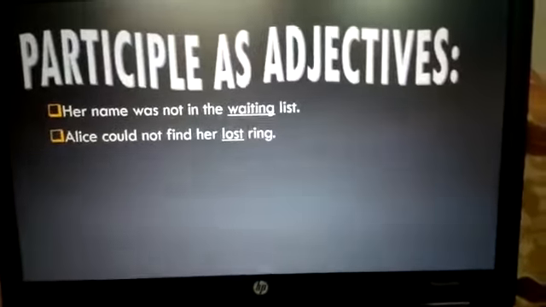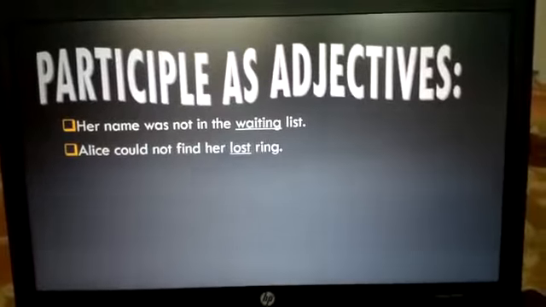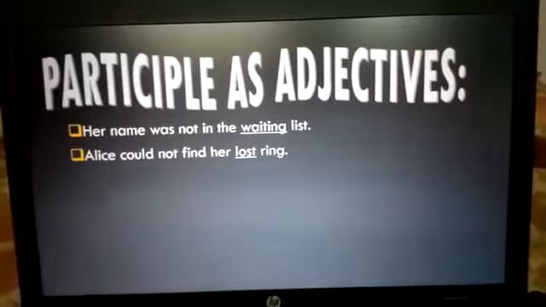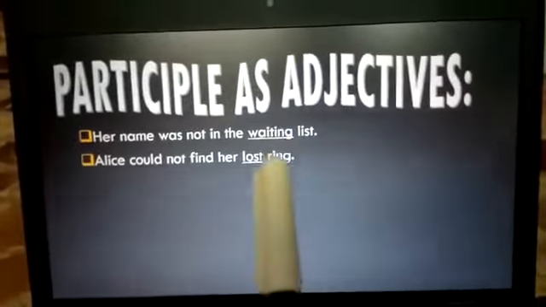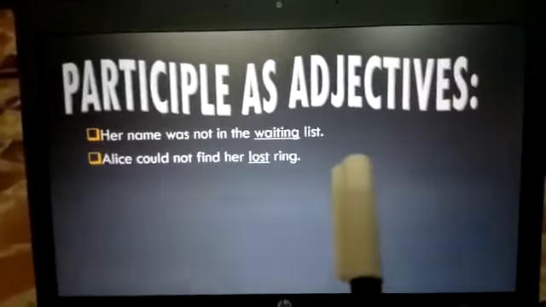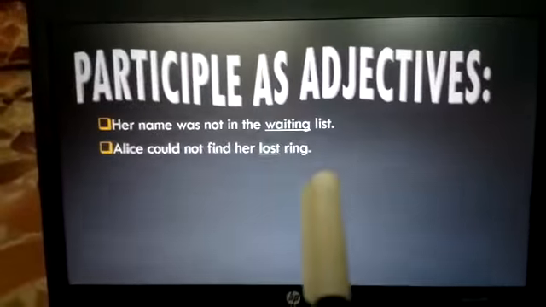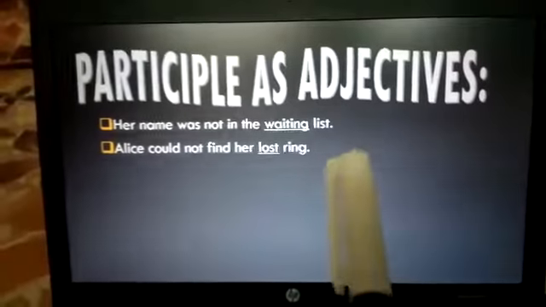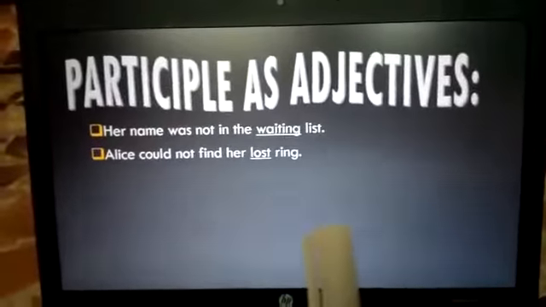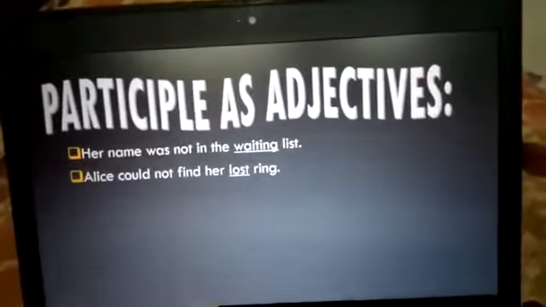Then we have participle as an adjective. Next example, her name was not in the waiting list. Wait is a verb. Wait with ing is used as a present participle. List is a noun. So in waiting list, waiting is describing this noun. Which type of list are we talking about? The waiting list. So waiting is an adjective, a participle adjective.